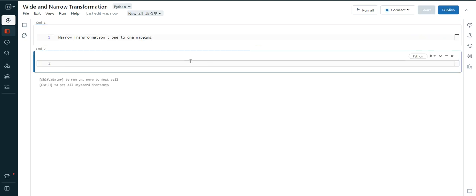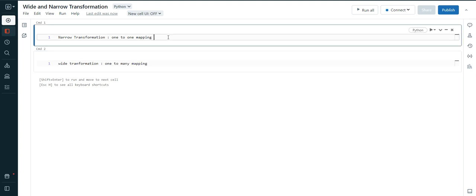And wide transformation is one to many mapping between RDD partitions.